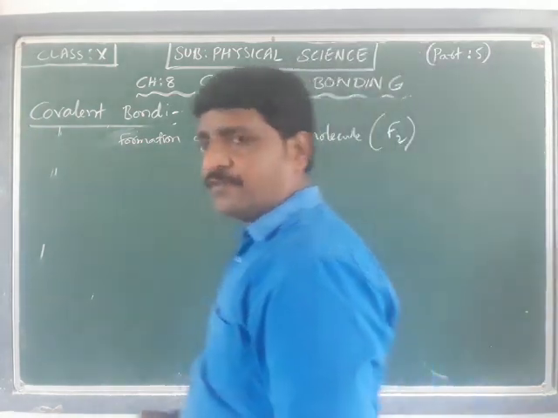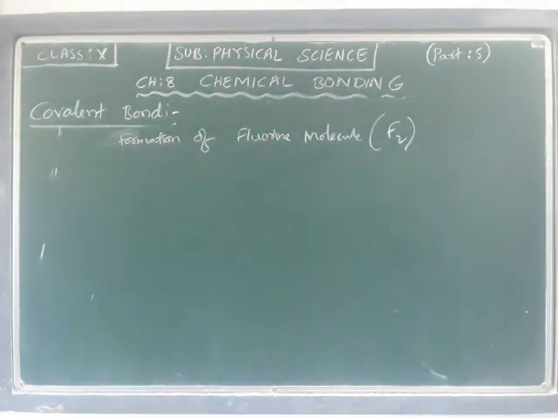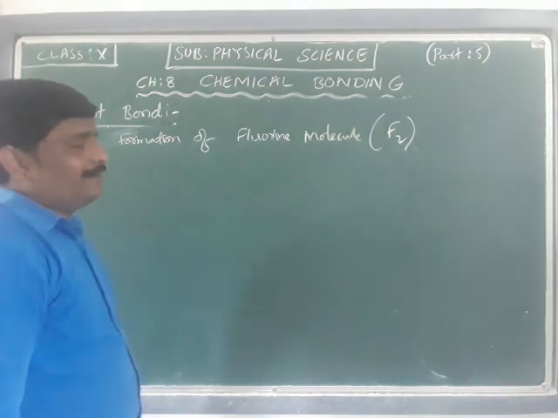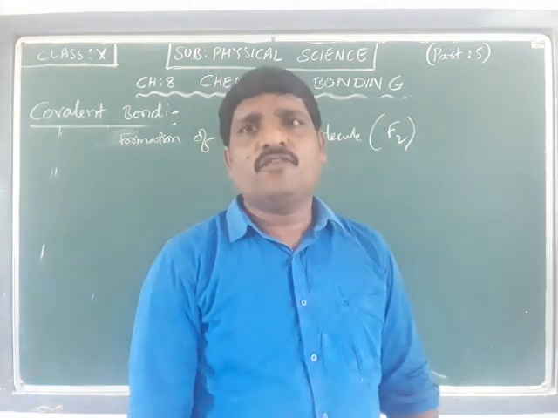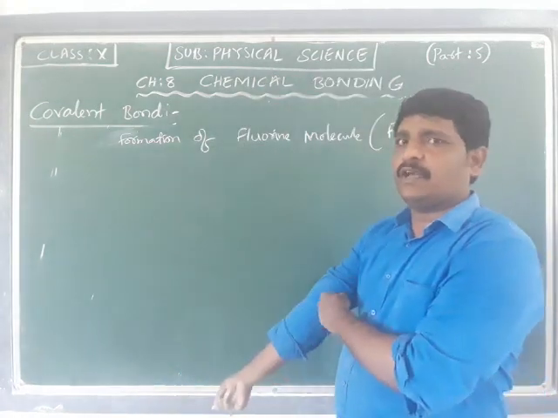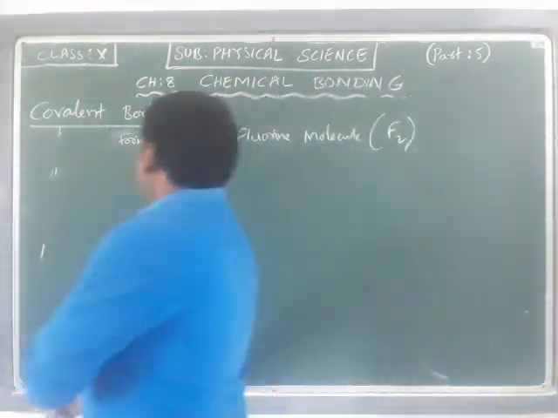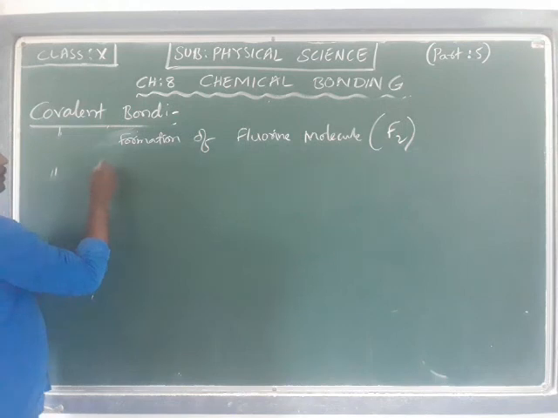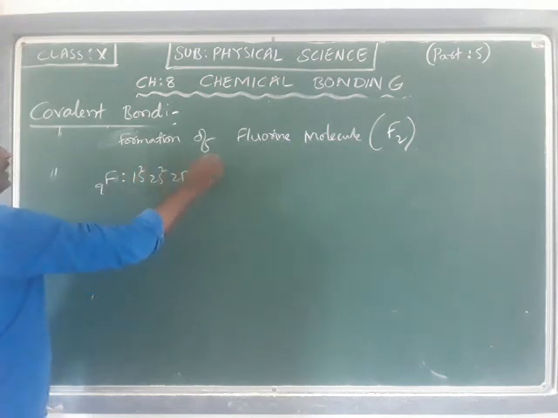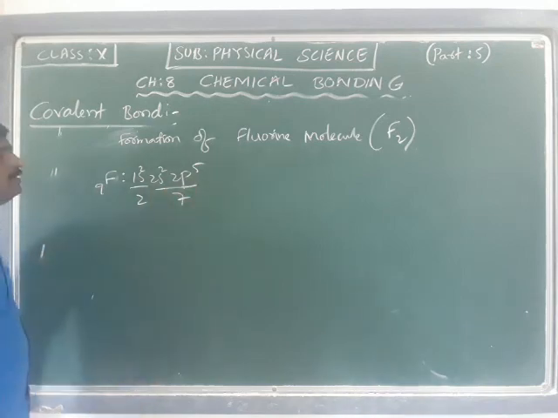How the formation of the fluorine molecule takes place in the context of covalent bond, that is what we are going to talk about now. First I will write the configuration. Fluorine has atomic number 9, configuration 1s2, 2s2, 2p5. That is 2 electrons and 7 electrons here.